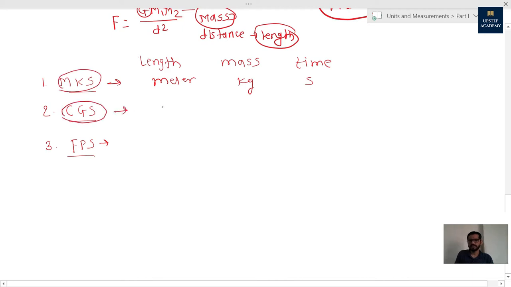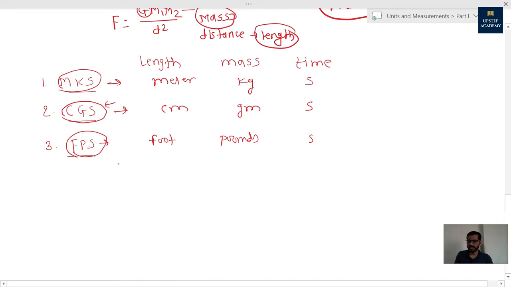If we measure length in centimeter, mass in grams, and time in seconds, then that system will become the CGS system. What will be the FPS system or British system? If we measure length in foot, mass in pounds, and time in seconds, then that system will become the foot pound second system.